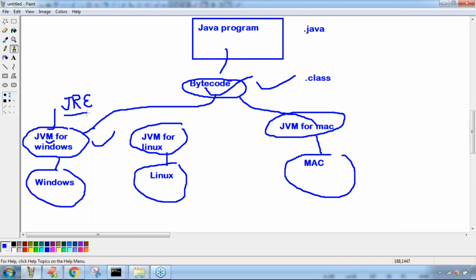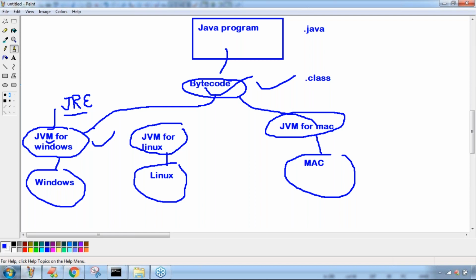Sometimes in the exam, there may be a chance of a question: I have bytecode, to execute this bytecode what things are required? On any platform it will automatically execute? No such possibility. On any platform which has JVM or JRE, it is compulsorily required, sir.